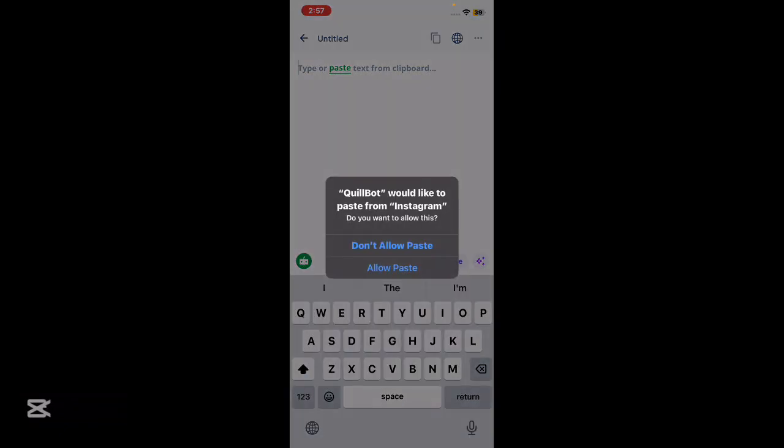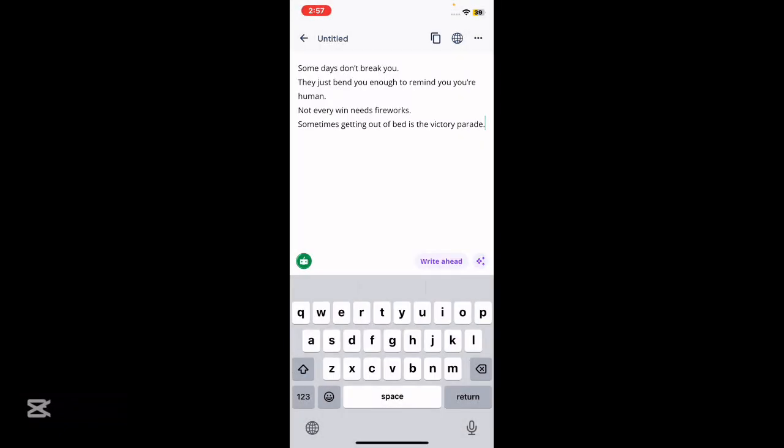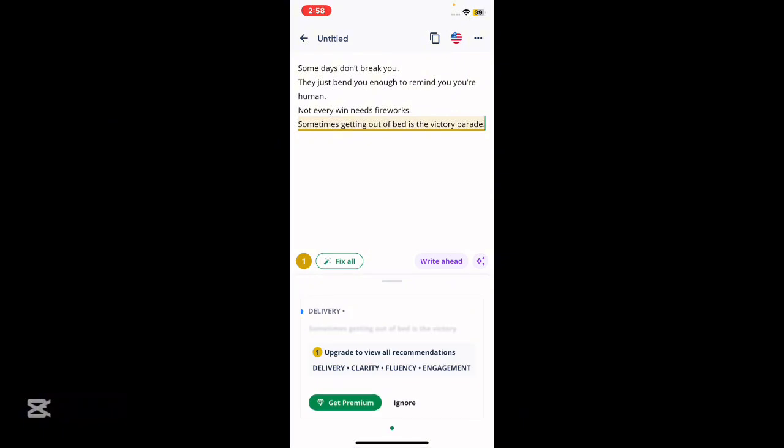Let me paste. Some days don't break you; they just bend you enough to remind you you are human. Not everyone needs fireworks. Sometimes getting out of bed is the victory parade. You can see right here a revise, and you need also to upgrade in order to get the maximum features.